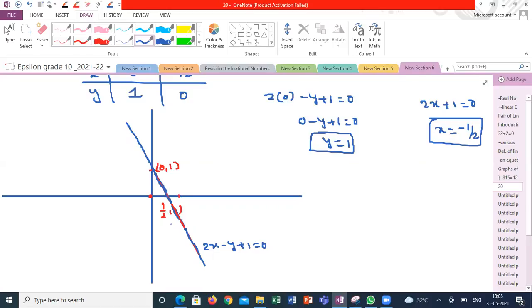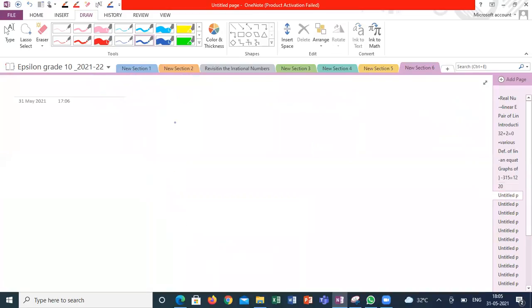Just hold on a minute. Can anyone identify the significance of this graph? 2y is equal to 0. How does your graph look? If I am trying to trace the graph for this, how does your graph look? 2y is equal to 0.